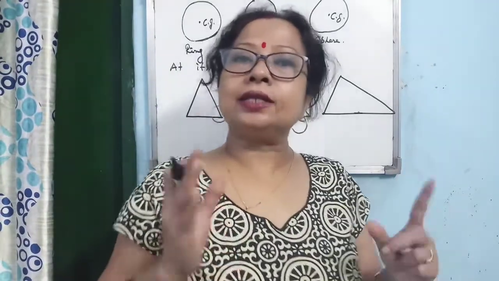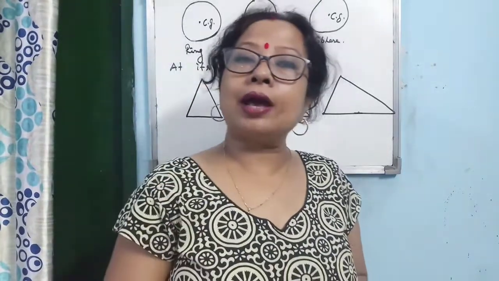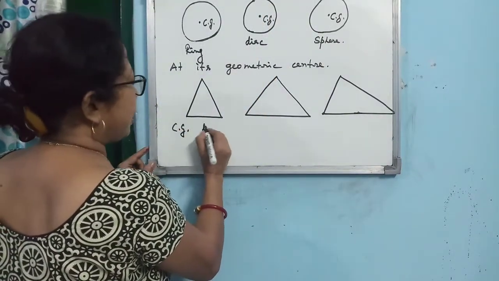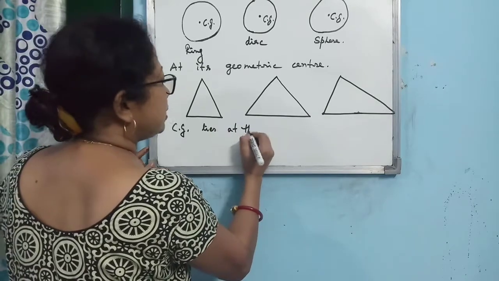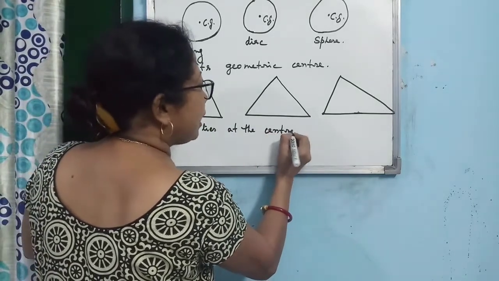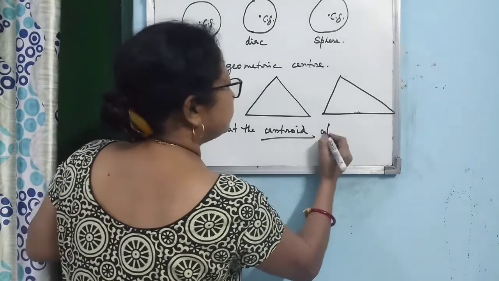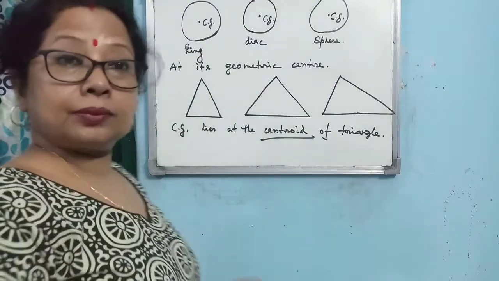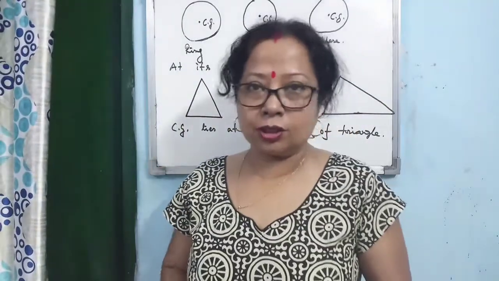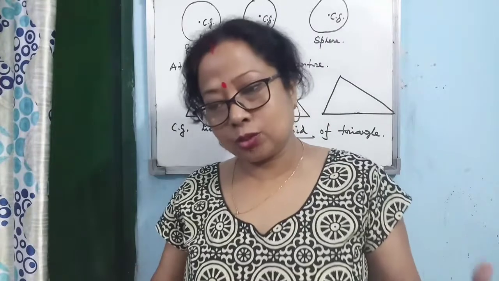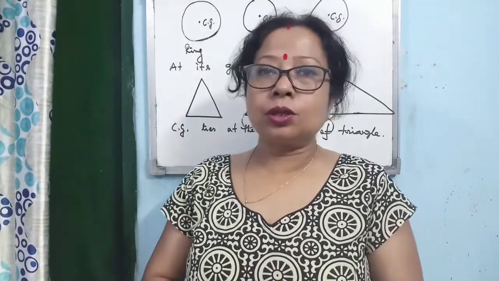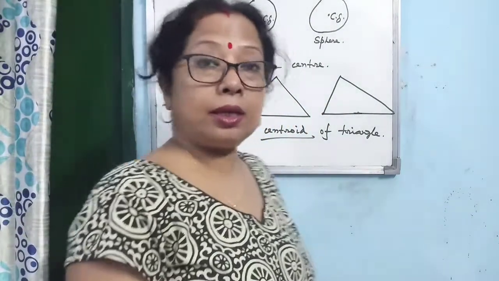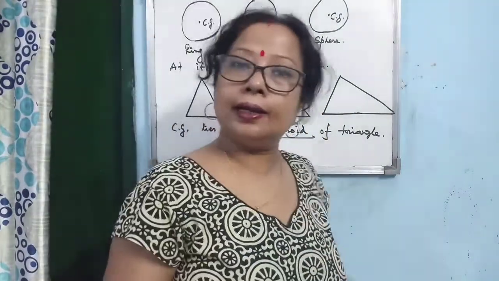So for any triangular lamina, the center of gravity lies at the centroid of the triangle. I hope everybody knows, so I only have to tell you what the centroid of a triangle is.